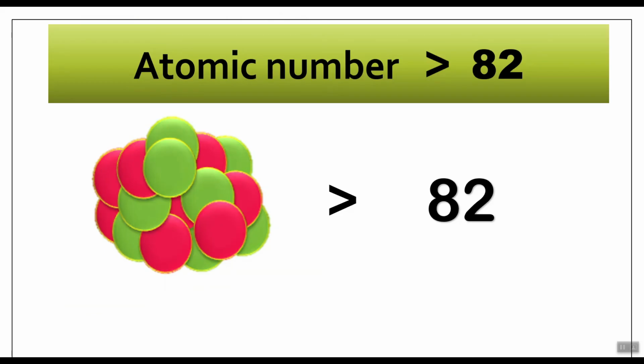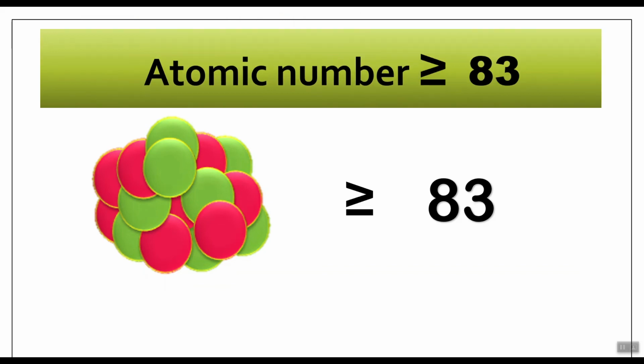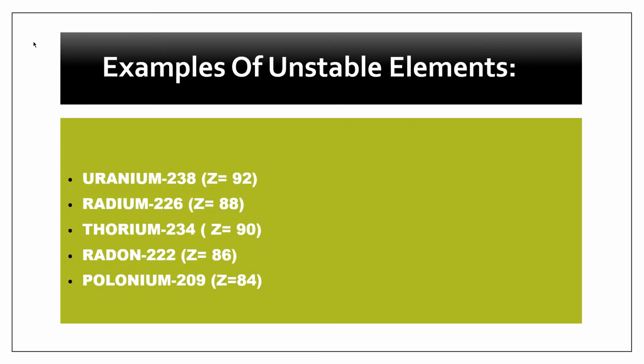Those atoms which have atomic number 82, or equal to or greater than 83, have an unstable nucleus. Here are a few examples of unstable elements with atomic number greater than 82: uranium, atomic number 92; radium, 88; thorium, 90; radon, 86; and polonium, 84. These all have atomic numbers greater than 82, and that's why they are radioactive elements.